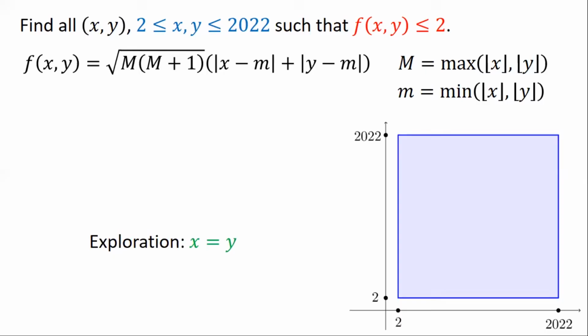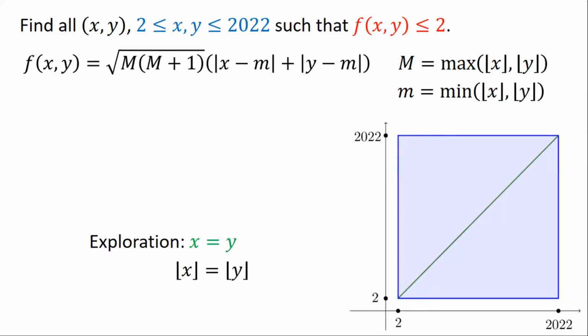Now, the square there on the right consists of all the points xy, such that the coordinates xy are between 2 and 2022. So this is not drawn to scale, but I think it's enough to give us an idea. Ano nung ginagalawan natin. Now, all the points for which x is equal to y are therefore going to be all the points on the line bisecting the first quadrant. So that would be that green diagonal inside the blue square. So gagawin natin, hahanapin natin ano nung mga points xy on that green diagonal such that f of xy is less than or equal to the number 2.